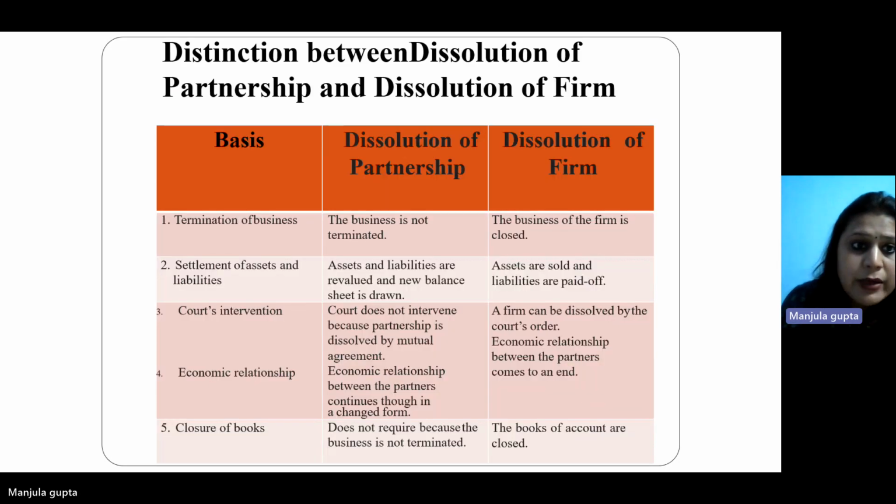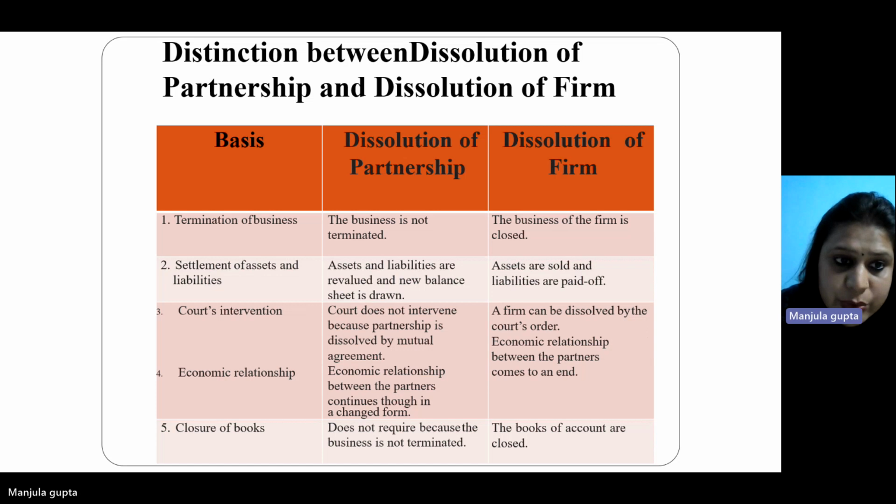Then there are the following distinctions between dissolution of partnership and dissolution of firm. They are not the same, so we have classified some differences on the following bases. Number 1 is termination of business. In case of dissolution of partnership, the business is not terminated. In case of dissolution of firm, the business of the firm stands terminated and closed. Number 2, settlement of assets and liabilities. In dissolution of partnership, assets and liabilities are revalued and a new balance sheet is drawn, whereas in dissolution of firm, assets are sold and liabilities are paid off.